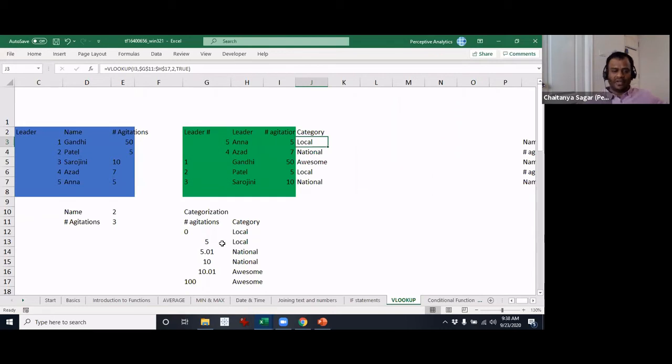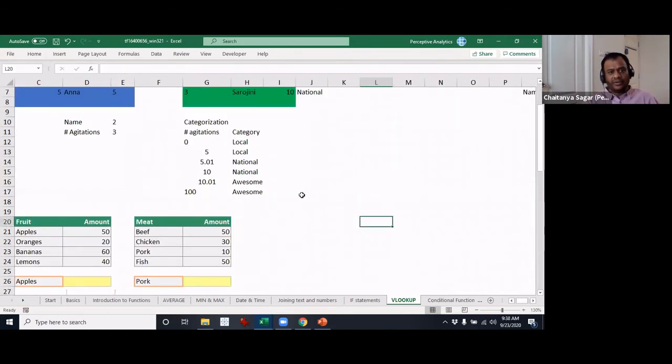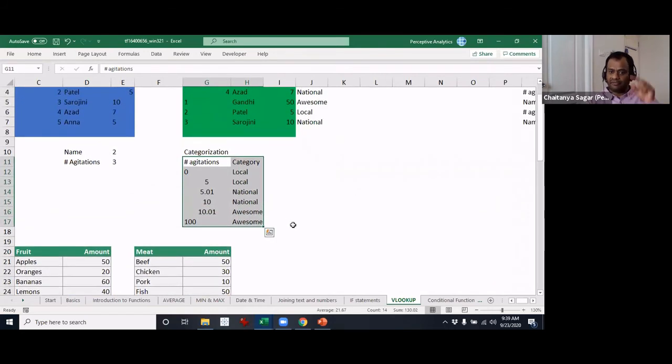So if you have like 100 salespeople and various sales that they have achieved, based on the sales they have achieved, you can look up and give the appropriate percentage. This is a great way to do it. But one thing I want you to note is that you have to have the table in the correct format for you to get the right result. Otherwise, let's check out what happens here.